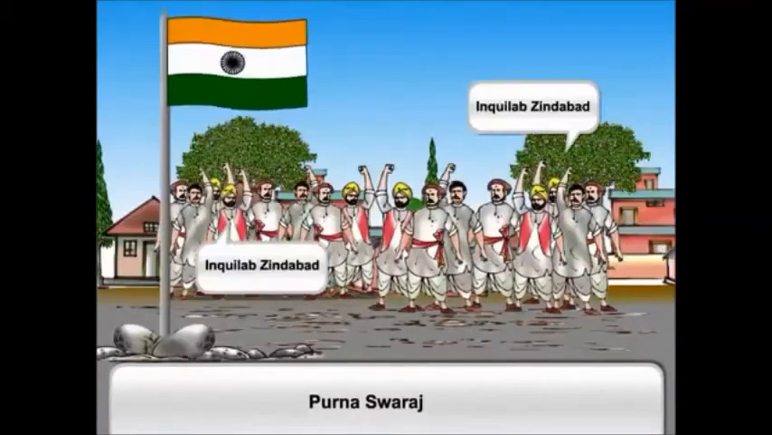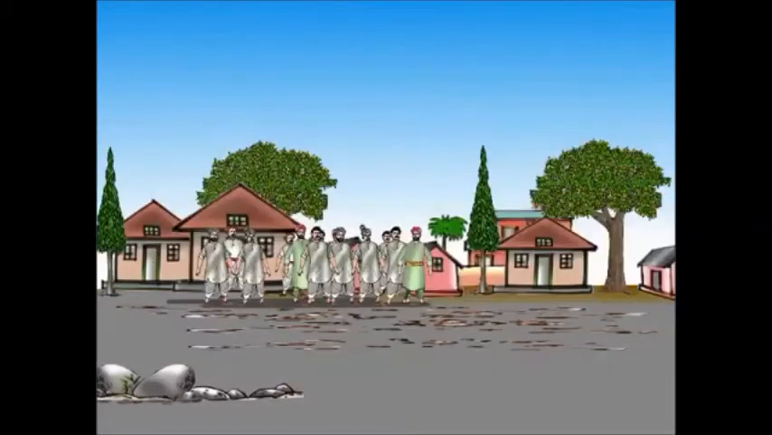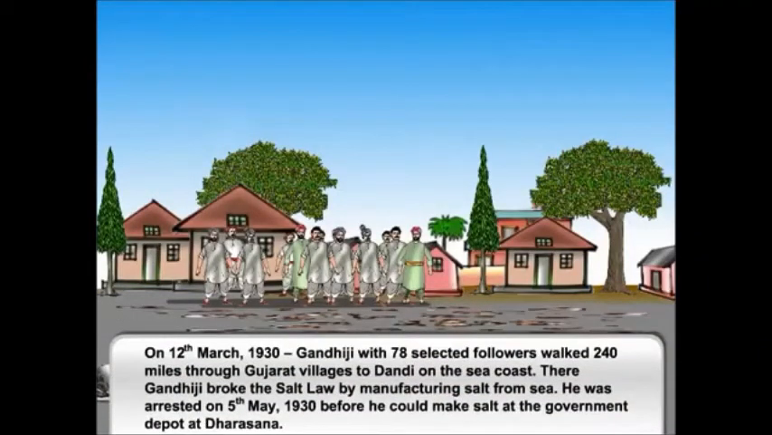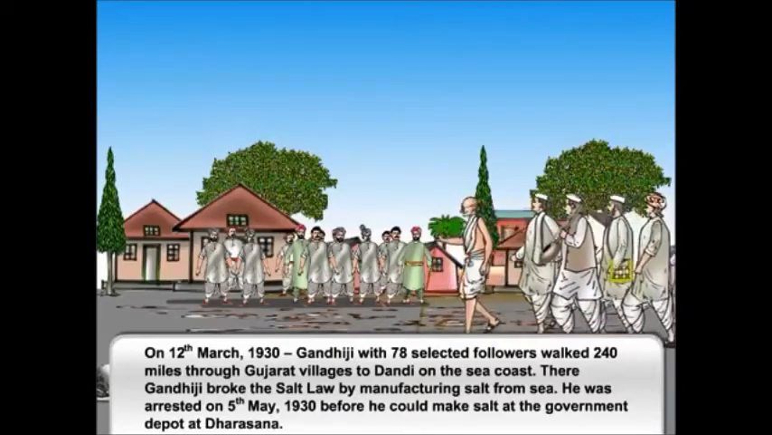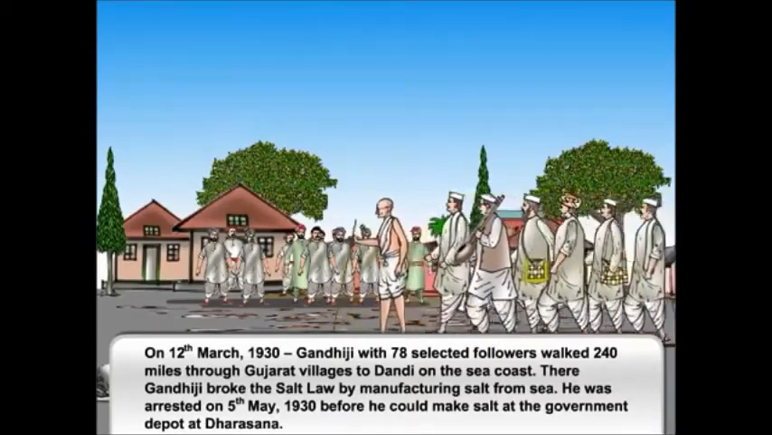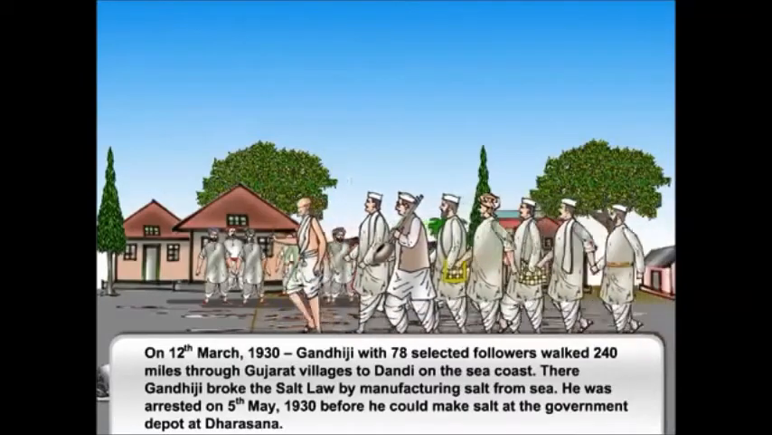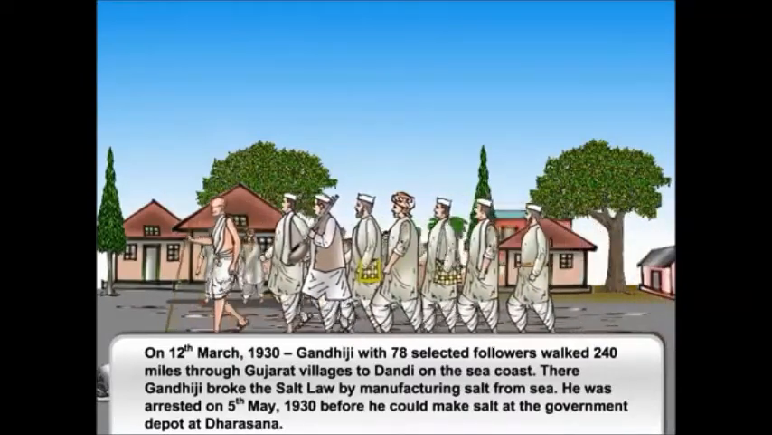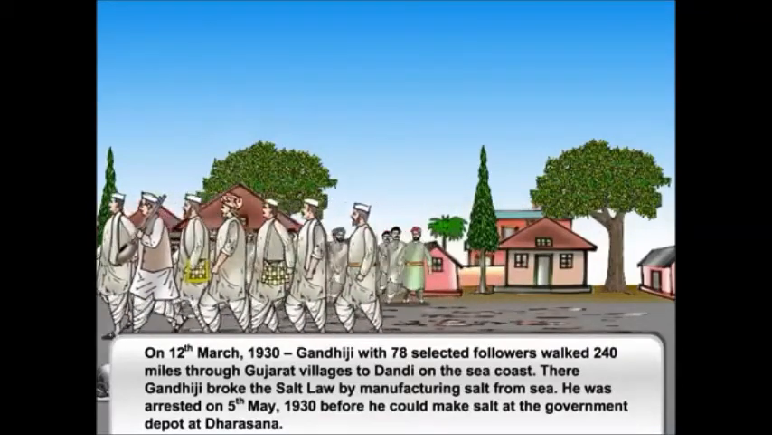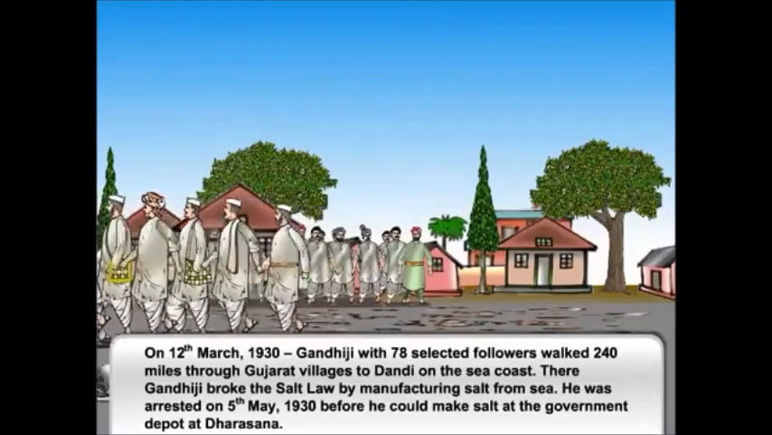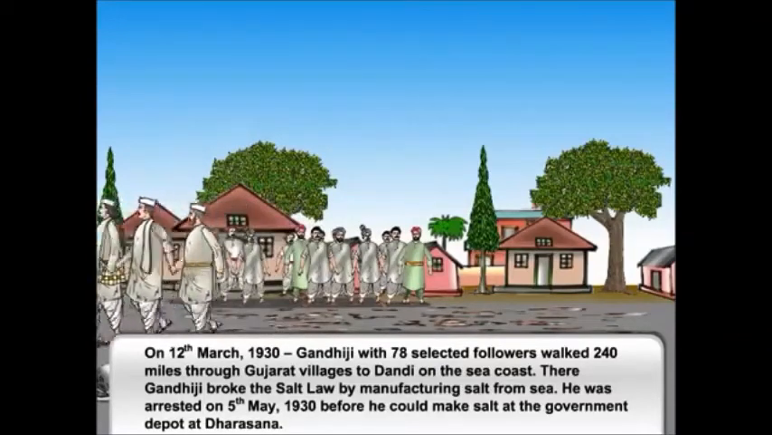To achieve Purna Swaraj, the people raised the slogan of Inqilab Zindabad and Vande Mataram and took a pledge for complete independence. On the 12th of March 1930, Gandhiji, with 78 selected followers, walked 240 miles through Gujarat villages to Dandi on the sea coast. There Gandhiji broke the salt law by manufacturing salt from the sea. He was arrested on the 5th of May 1930 before he could make salt at the government depot at Dharasana.